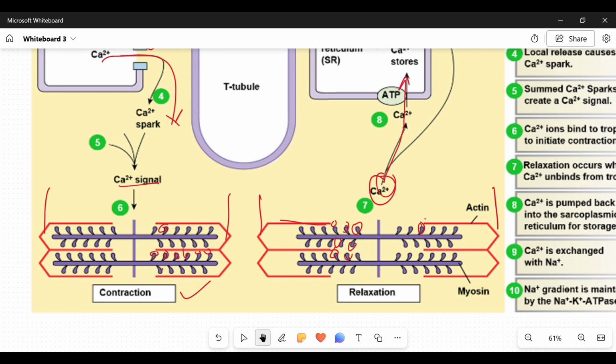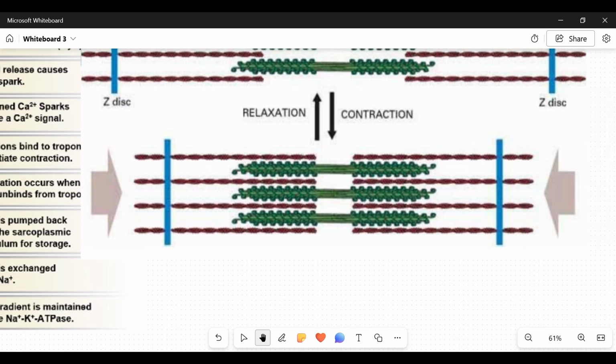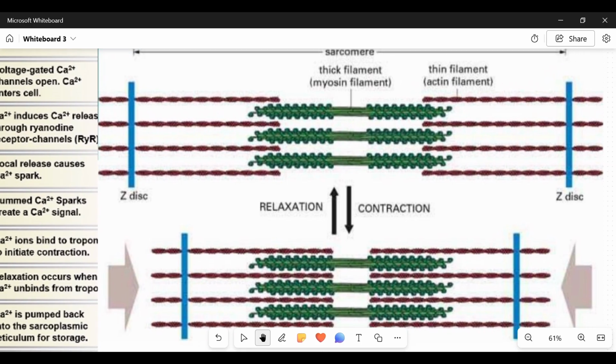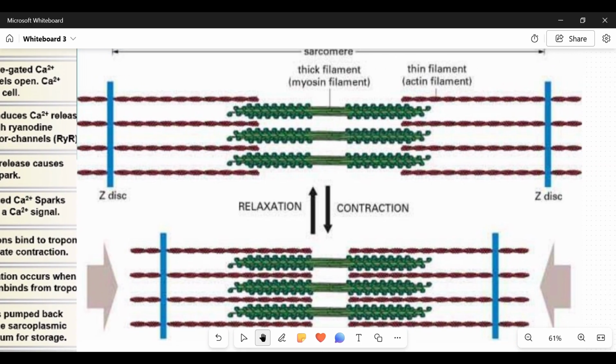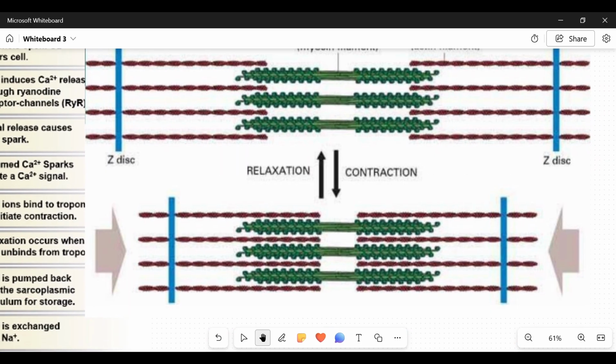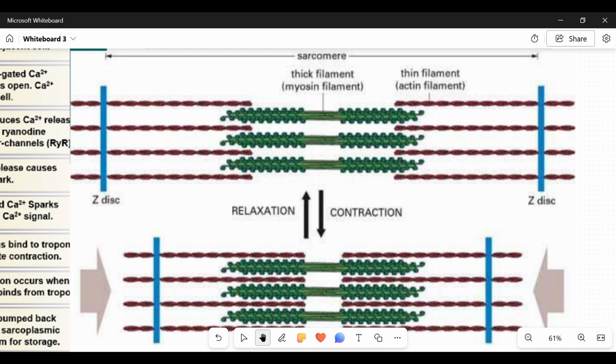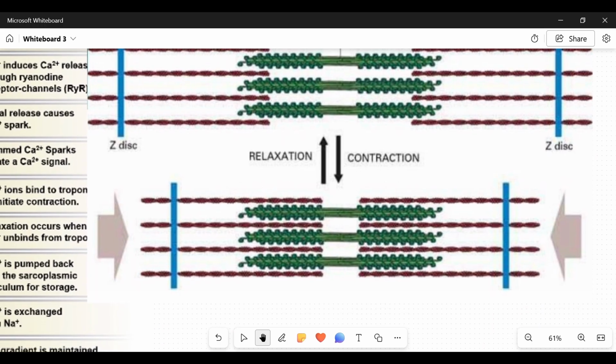Relaxed. One significant thing about this is that if you observe the length tension relationship, for that matter, if you look at the sliding filament theory again, look at a fully contracted muscle or a partially contracted muscle in this diagram. Look at the number of myosin heads which are concentrated in this region.